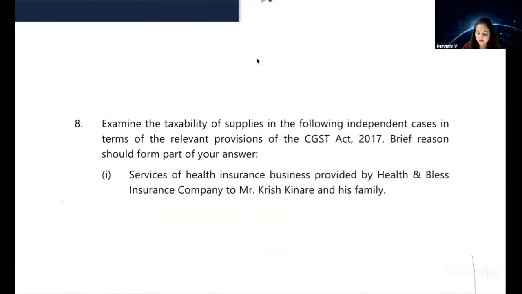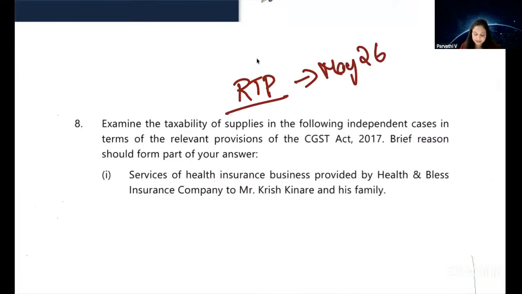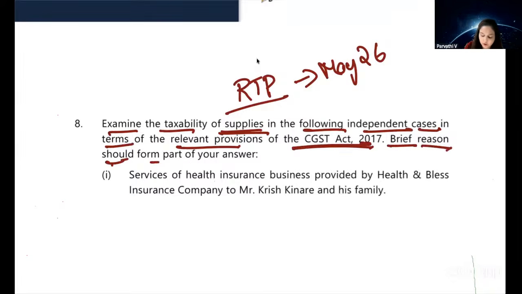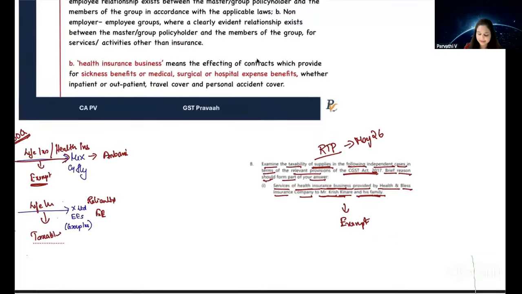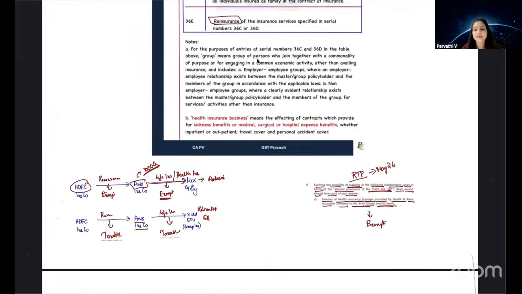Yes, so we'll just look at this question. This was a question which appeared in your RTP for May 26. Examine the taxability of supplies in the following independent cases in terms of the relevant provisions of the CGST Act. A brief reason should form part of your answer. What is the service? Service of health insurance business provided by Health and Bless Insurance Company to Mr. Krish Kinare and his family. So this is health insurance service provided to an individual and his family. So this service is exempt from GST. Are we clear with this amendment?